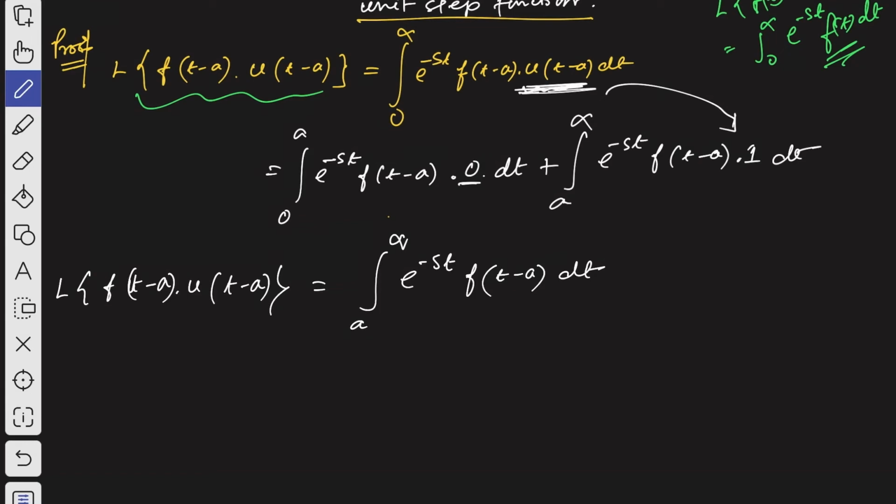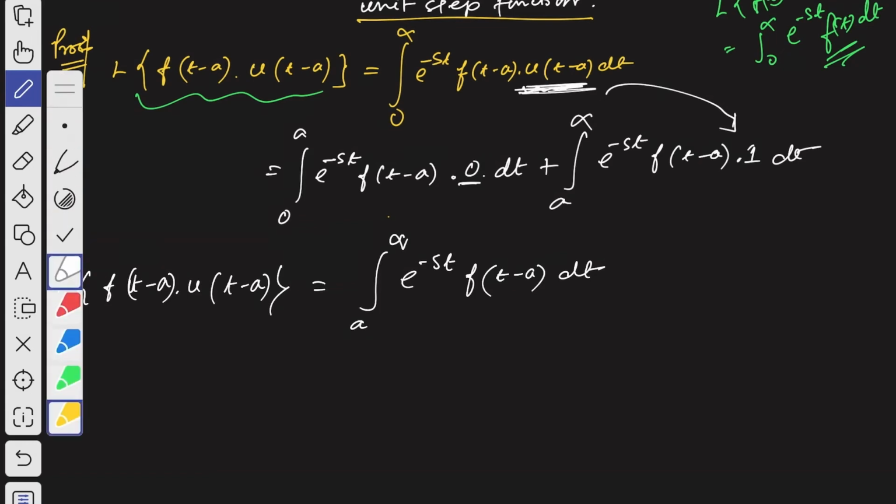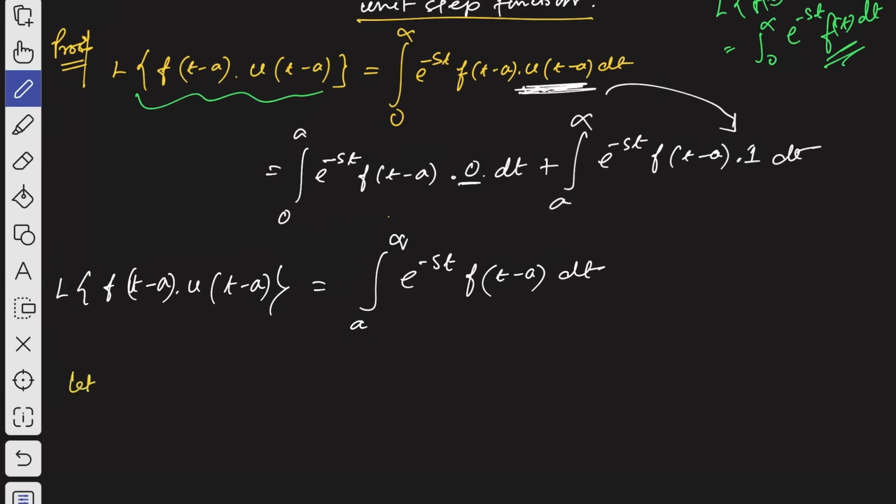Now let us put t minus a equal to u, which gives t equals u plus a, and differentiating both sides with respect to t, you get 1 equals du by dt, which gives dt equals du.